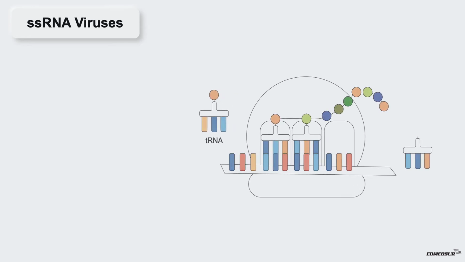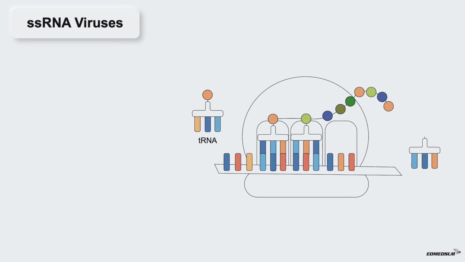Single-stranded RNA viruses. Viruses depend on the host ribosomes to make their proteins. Ribosomes only read mRNA, so viruses must first transfer their genome into mRNA so that the ribosome can read them and make the viral proteins.